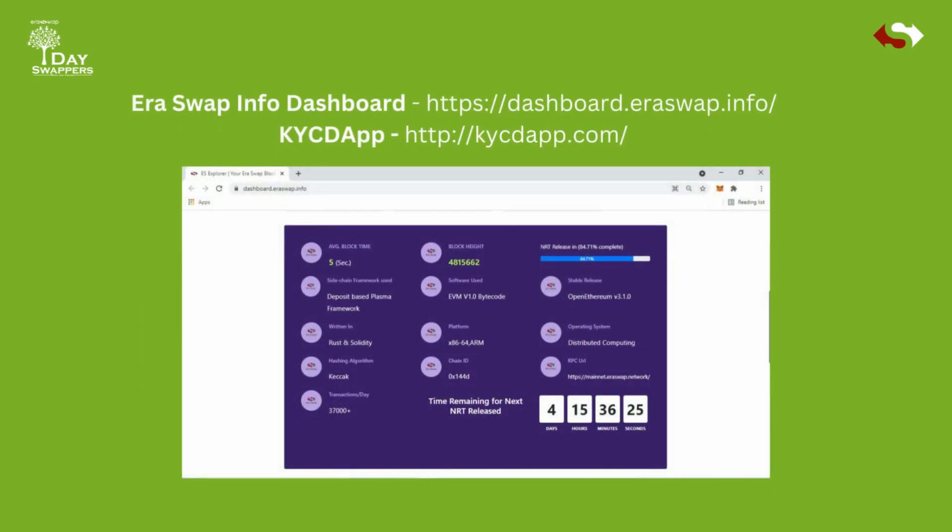Whenever you bring new users, make sure you have already completed your KYC and then complete their KYC as well on the KYC DApp, because only then will it be counted. NRT month closes on the 12th of every month and the date keeps going forward depending on the leap years. You can also check the NRT month close date directly on the Eraswap Blockchain Explorer.